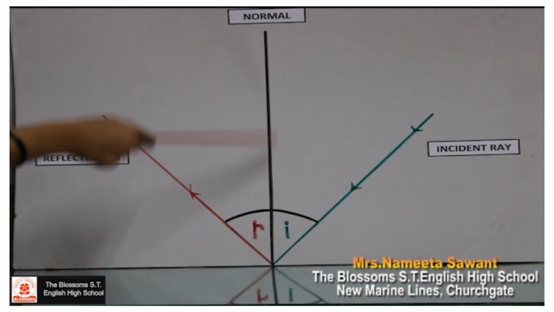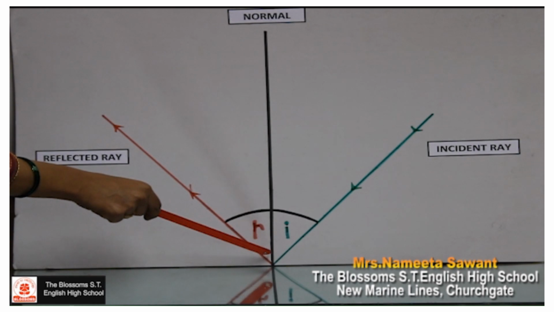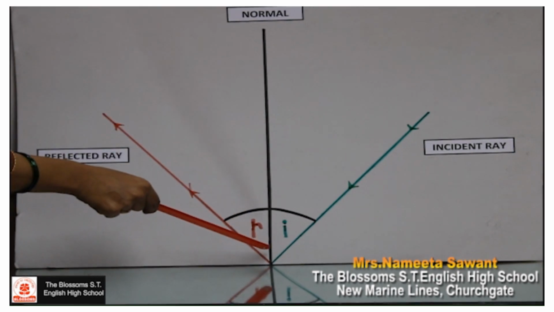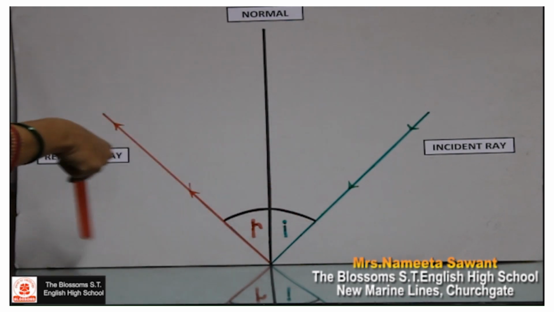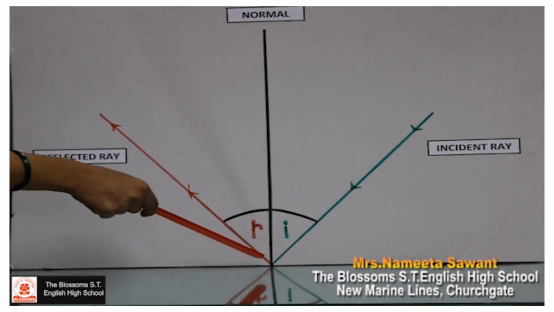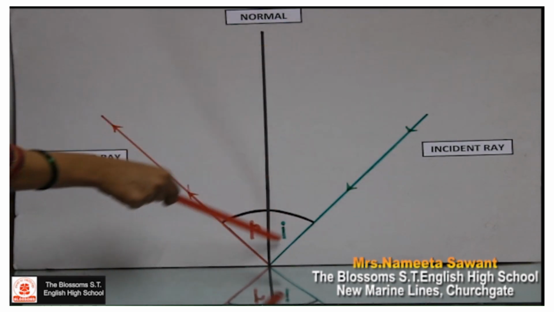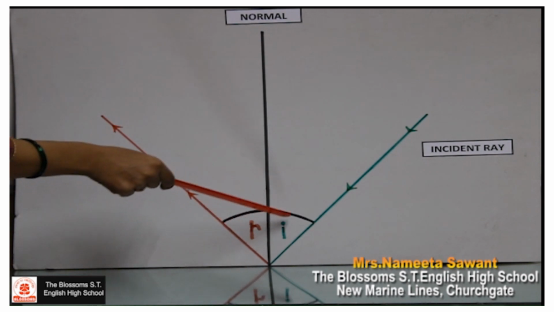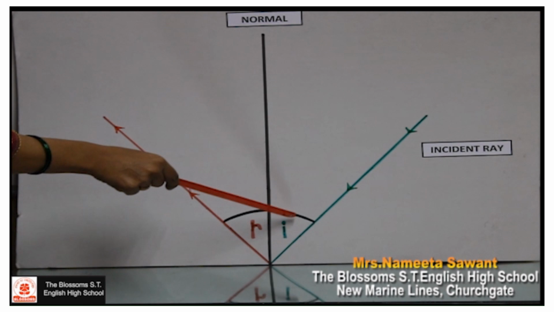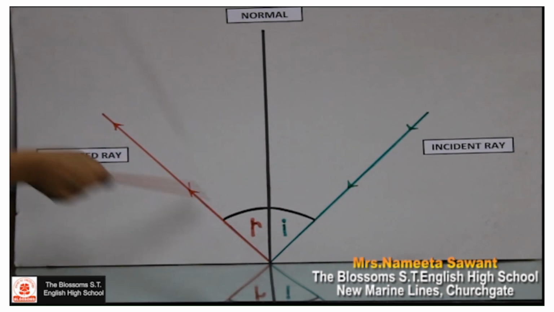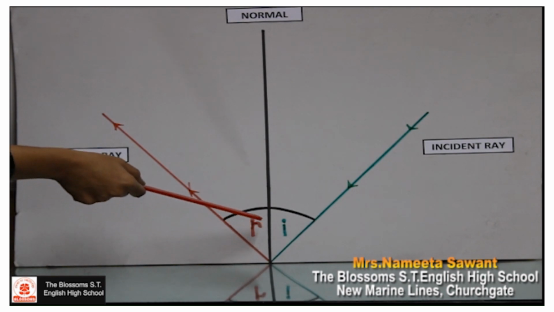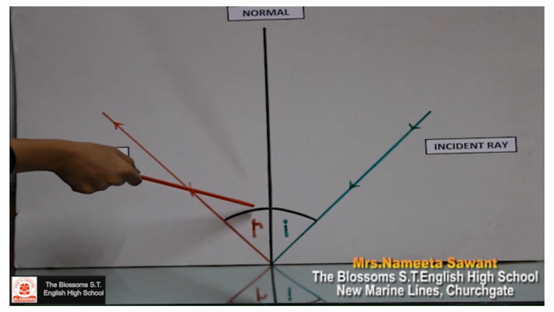We can draw an imaginary line at the point of incidence. This line is called normal. It is perpendicular to the mirror, as you all can see here. The normal is used to measure the angles. The angle which the incident ray makes with the normal is called angle of incidence. It is represented by a small i. The angle which the reflected ray makes with the normal is called angle of reflection. It is represented by small r.